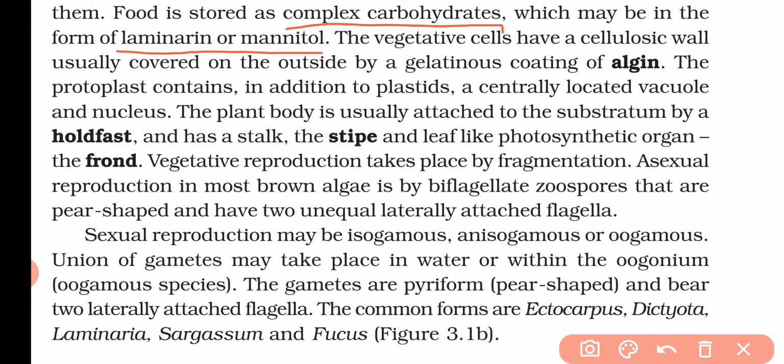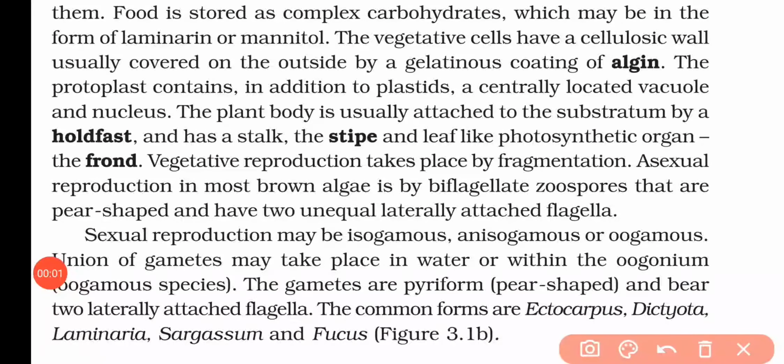The vegetative cell has a cellulosic wall usually covered on the outside by a gelatinous coat of algin. That means in these types of algae, the vegetative cell has a cell wall which is cellulosic, and it is covered by a gelatinous coating that we call algin.